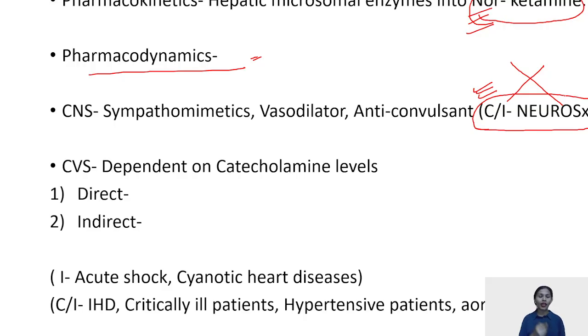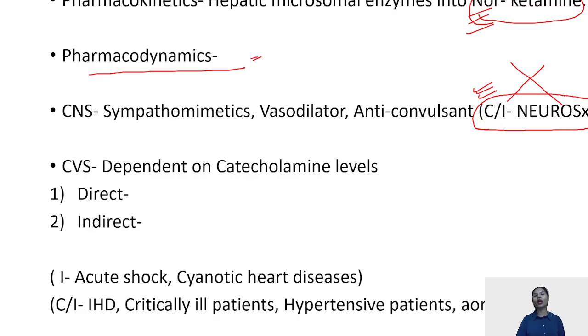And when endogenous catecholamines are not present, then whose reuptake or metabolism is ketamine going to hamper? So eventually, in those cases, it is going to act like a myocardial depressant.